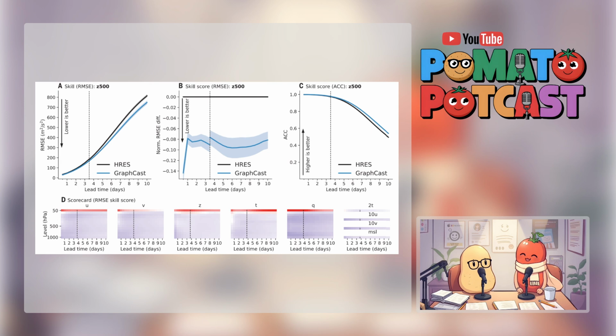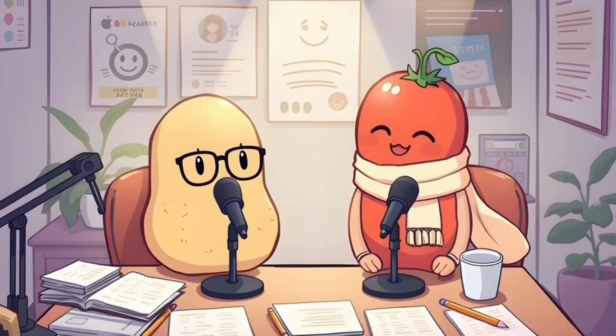So the big question is, how does GraphCast measure up against the top dog? ECMWF's high-resolution forecast, which is known as HRES. Right. And the results? Well, they're pretty impressive. They really are. The research shows GraphCast actually beats HRES on 90% of over 380 targets they looked at. Wow, that's a serious accomplishment. Keep in mind, HRES has been the gold standard. So to see GraphCast surpass it really highlights how machine learning is changing the game.